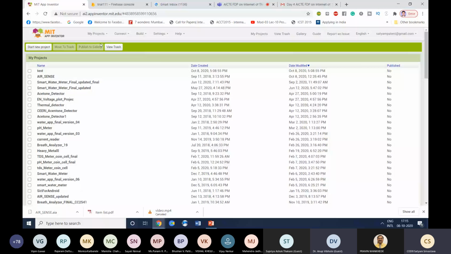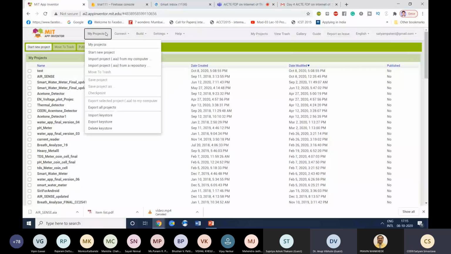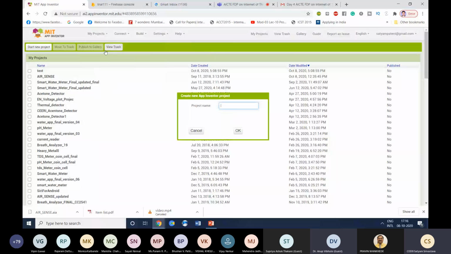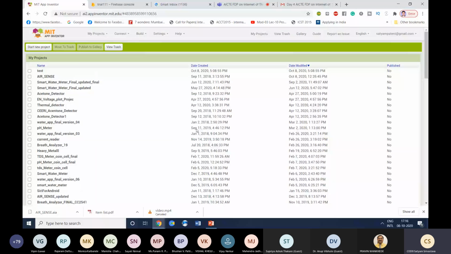You initially started with my project, then started a new project, then went for importing a file. Actually, importing is not for a new project. Importing is for when you have already designed a code, you have designed a project.